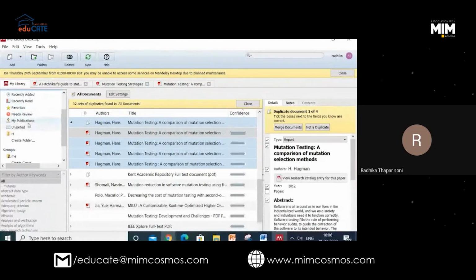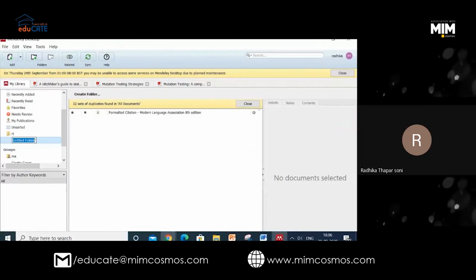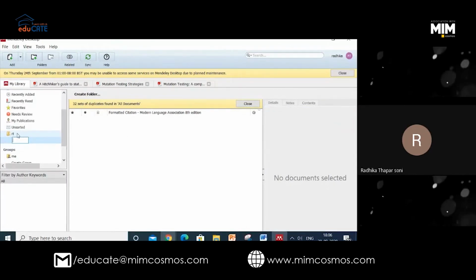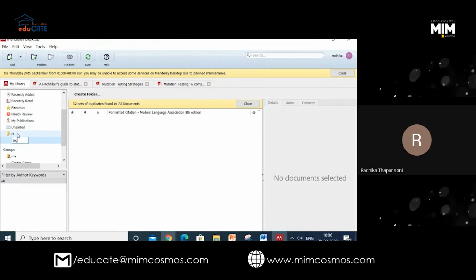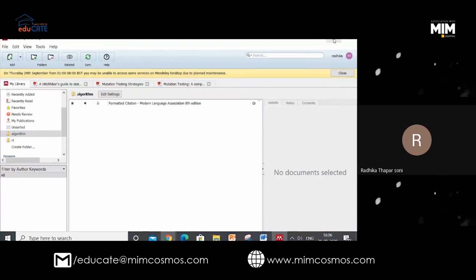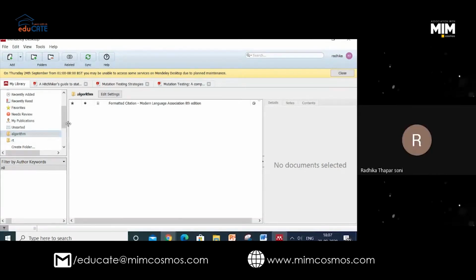You can just create your folder. Can you see this button, create folder? Just go here and name it. For example, I'm writing my algorithm based paper, so I am going to put all the papers here. Ma'am, like in my PhD study, there are 3 variables, so I have made 3 folders, and in the individual folders there are different papers. Yes, you make 3 folders and keep your papers there.